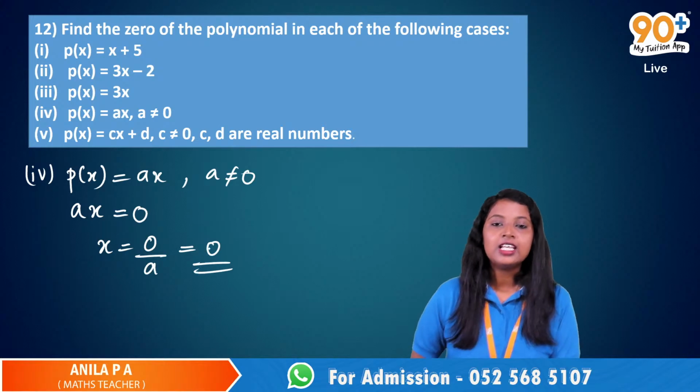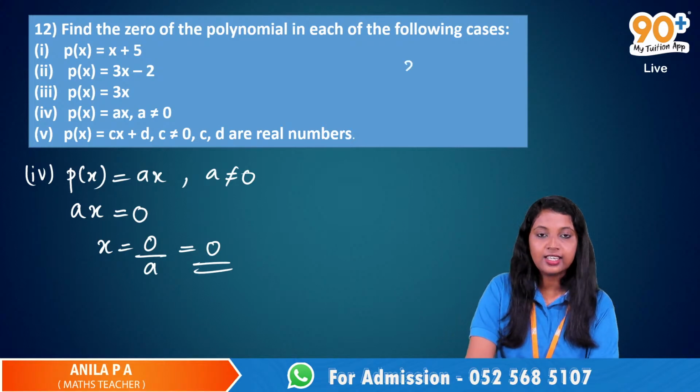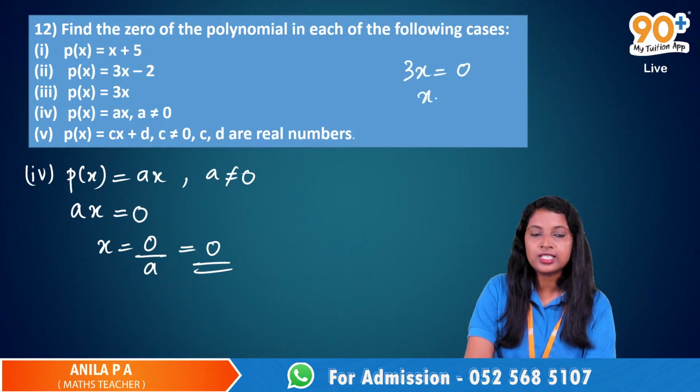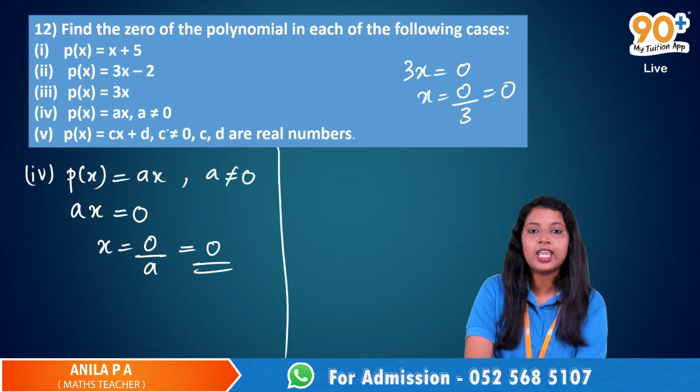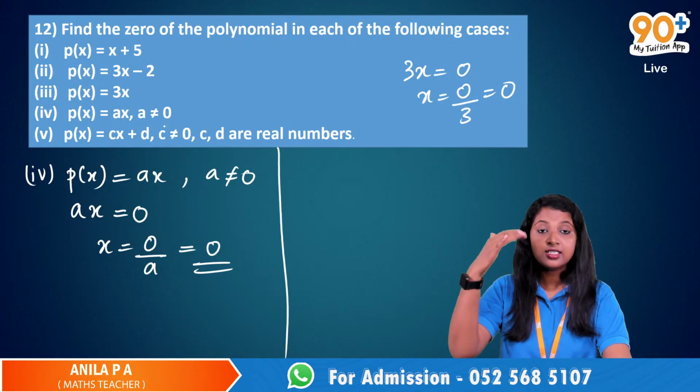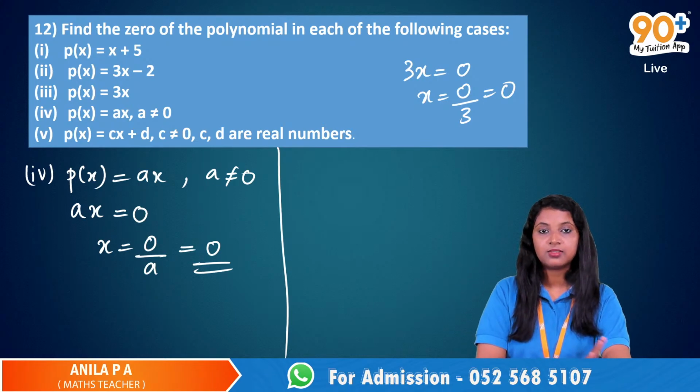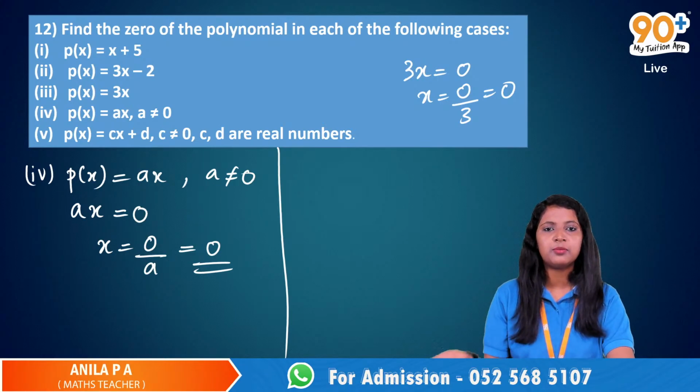Yes, very good. Just like this 3x, guys. In case of 3x, it was equal to 0, x is equal to 0 by 3, that is equal to 0. Here, in place of 3, we have a, that's it. It is already given that a is not equal to 0. If it was like 0 by 0, then it's complicated, but here it is 0 by some number a.